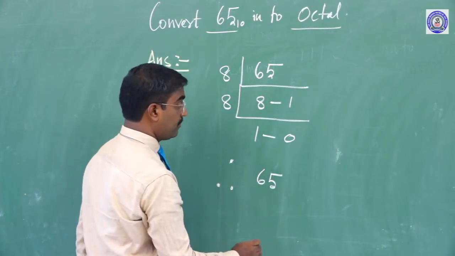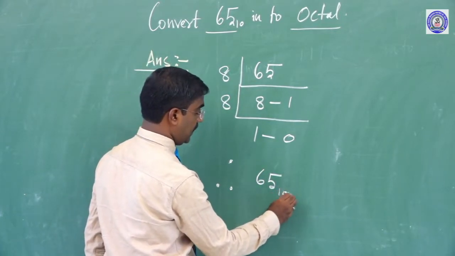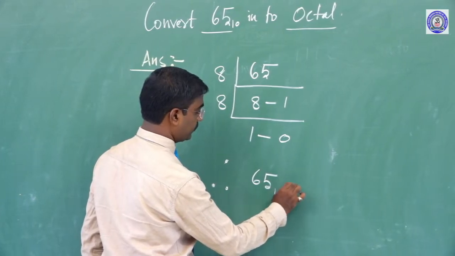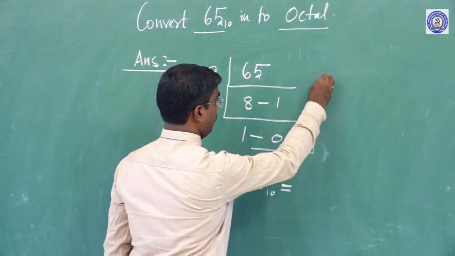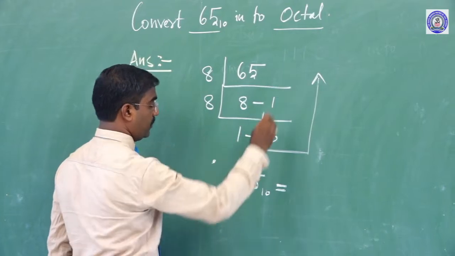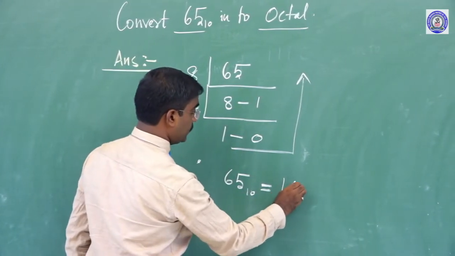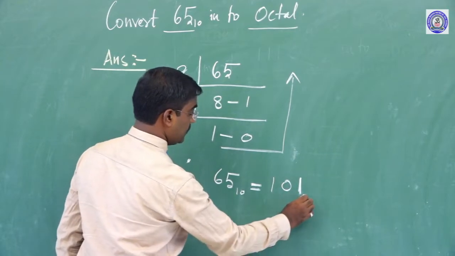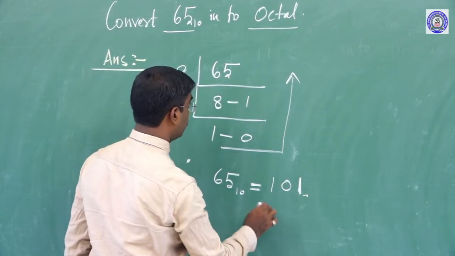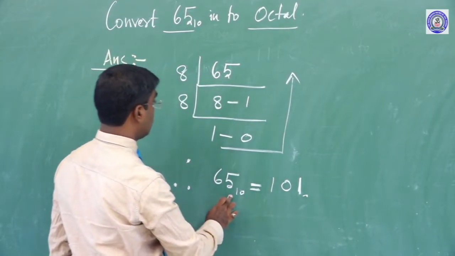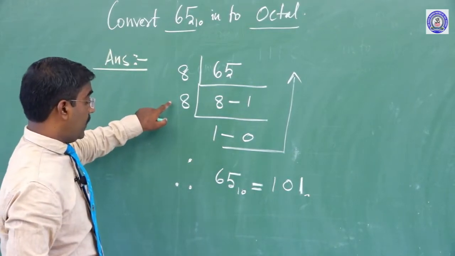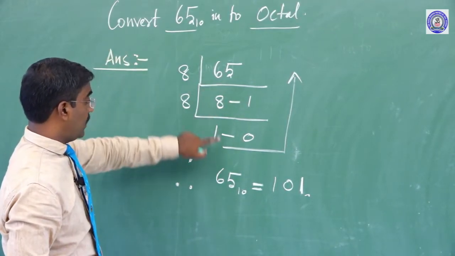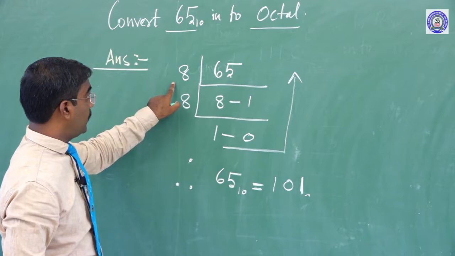Therefore 65 base 10 equals the values written bottom to top: 1 0 1 in base what? The given number is 65, into octal.